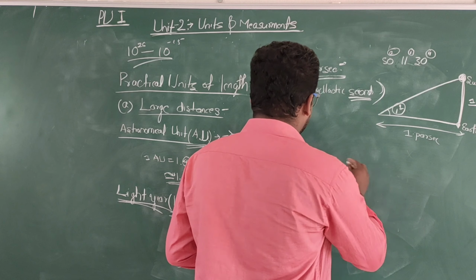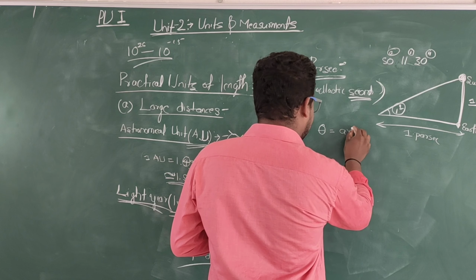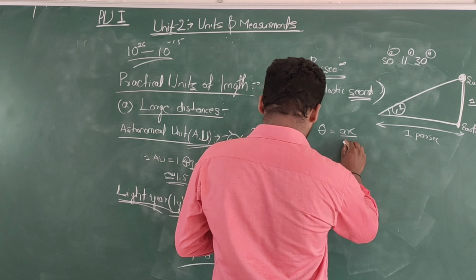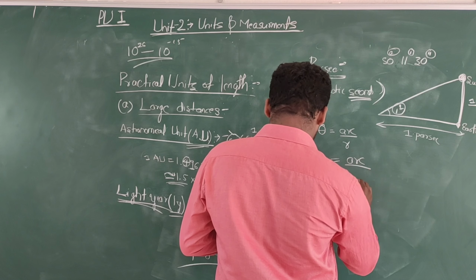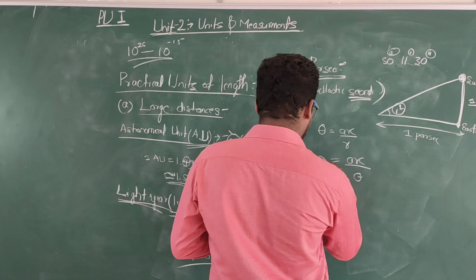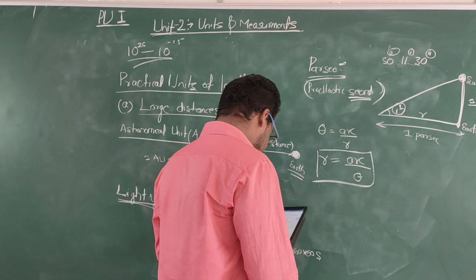Let us define this. Theta is equal to arc by r, so r is equal to arc by theta, and this is the distance. Is it clear?